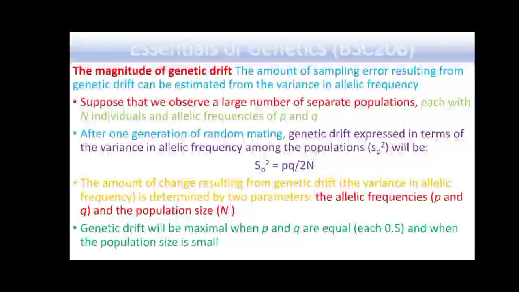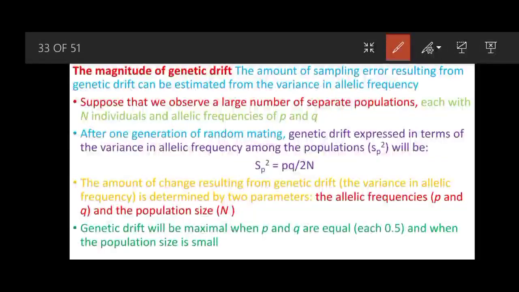Magnitude of genetic drift. The amount of sampling error resulting from genetic drift can be estimated from the variance in allelic frequency, and we know that variance tells us the variation among the allelic frequencies. So it is a statistical tool. Suppose that we observe a large number of separate populations, each with n individuals and allelic frequencies of small p and small q.